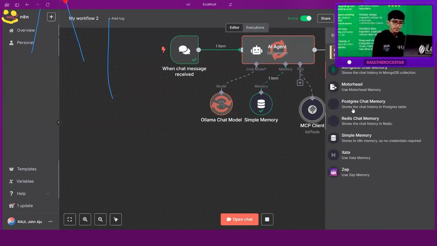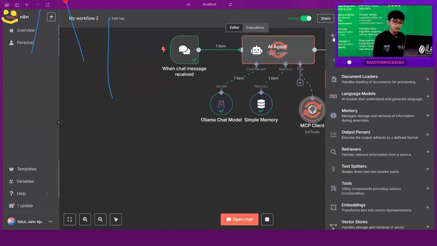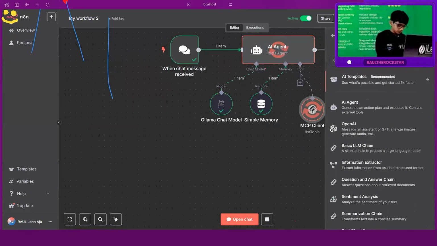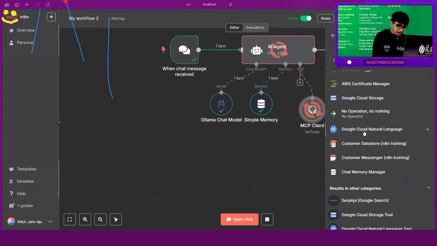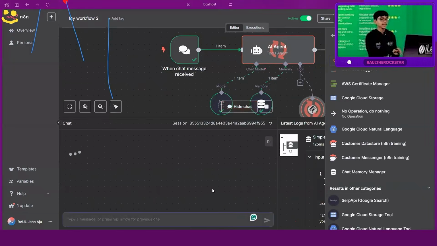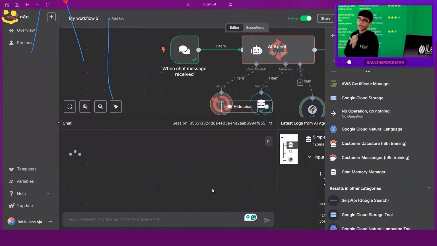So here there is memory. There is a lot of stuff like RAG stuff. You can see, you can summarize this. In short, right? Like n8n is not that easy. That's why we can't cover the whole thing in the course. But it's kind of a way that you can use RAG.